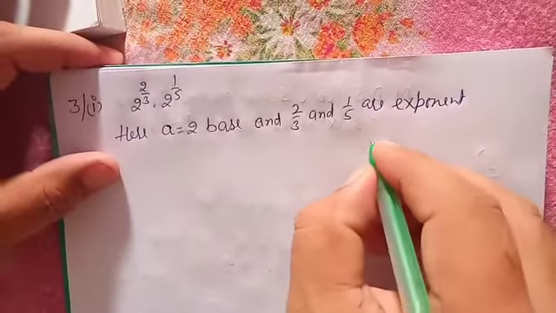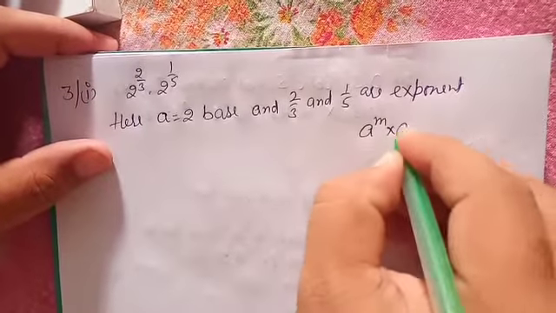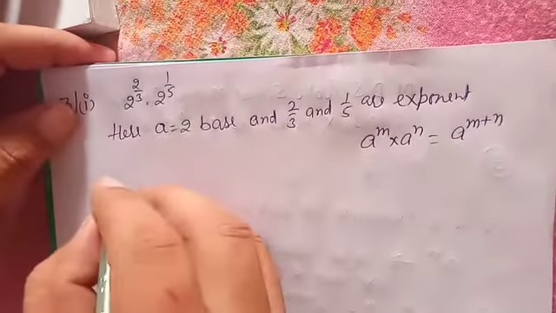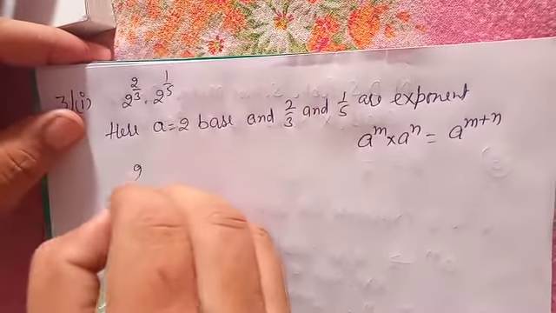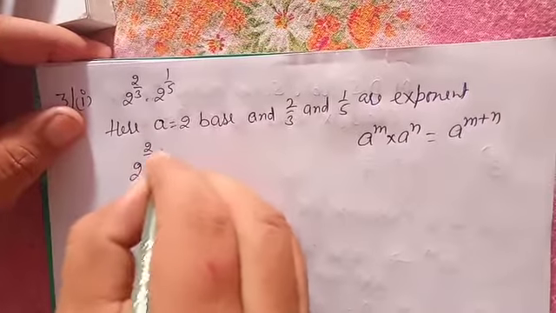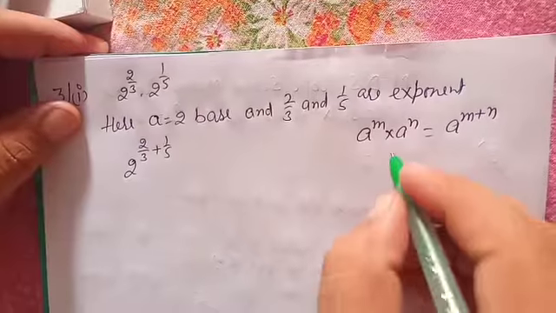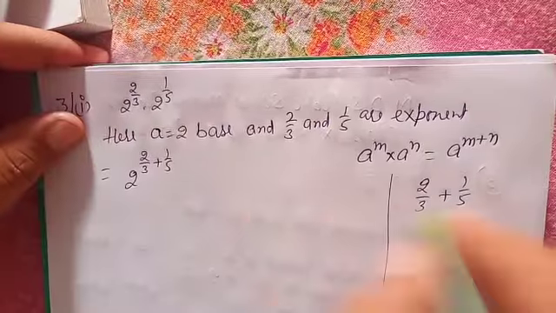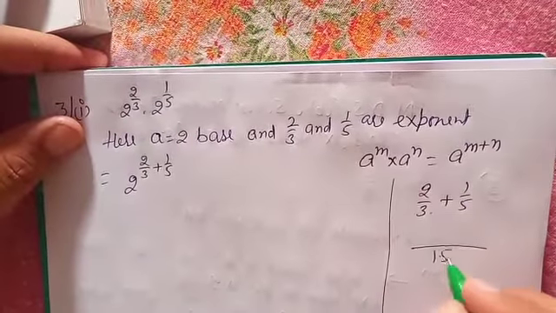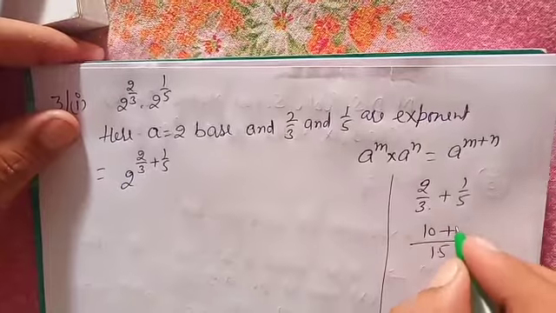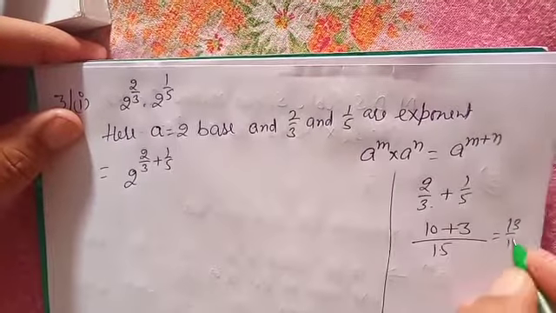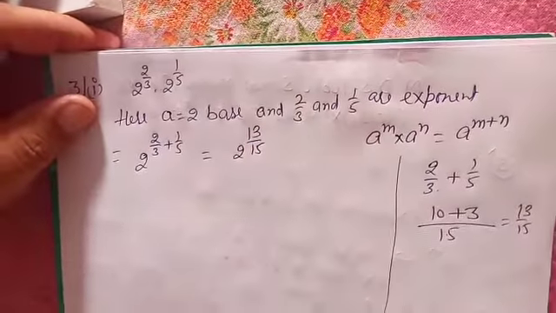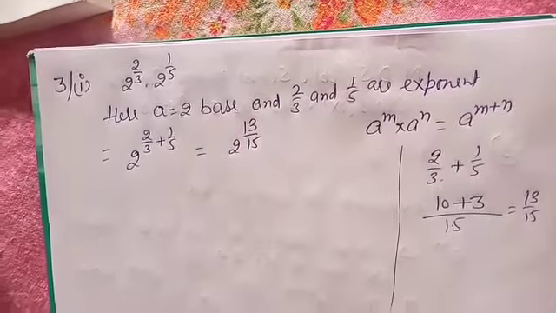We know a power m into a power n is equal to a power m plus n, so this formula applies here too. So 2 power 2 by 3 plus 1 by 5. This is your rough work: 2 by 3 plus 1 by 5. What is your LCM? 15. 3 fives are 15, 5 twos are 10, 5 threes are 15. This gives 13 by 15. So 2 power 13 by 15 is your answer.